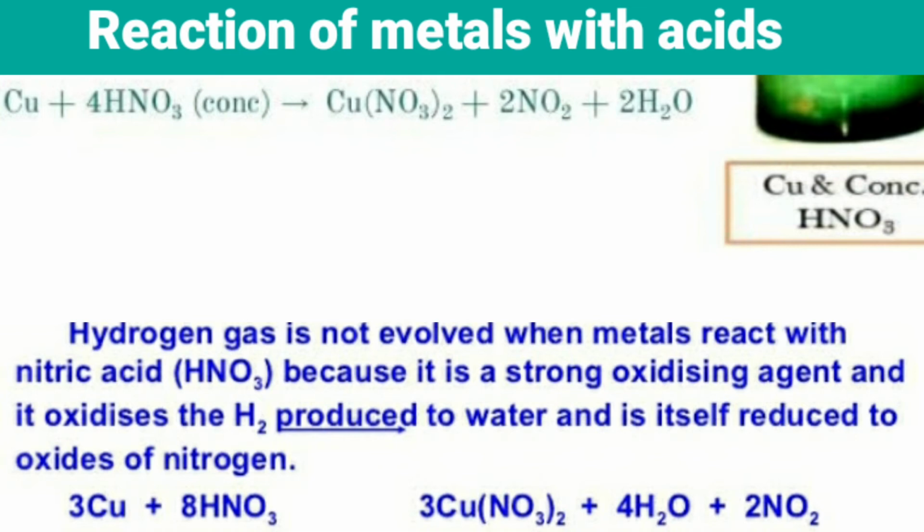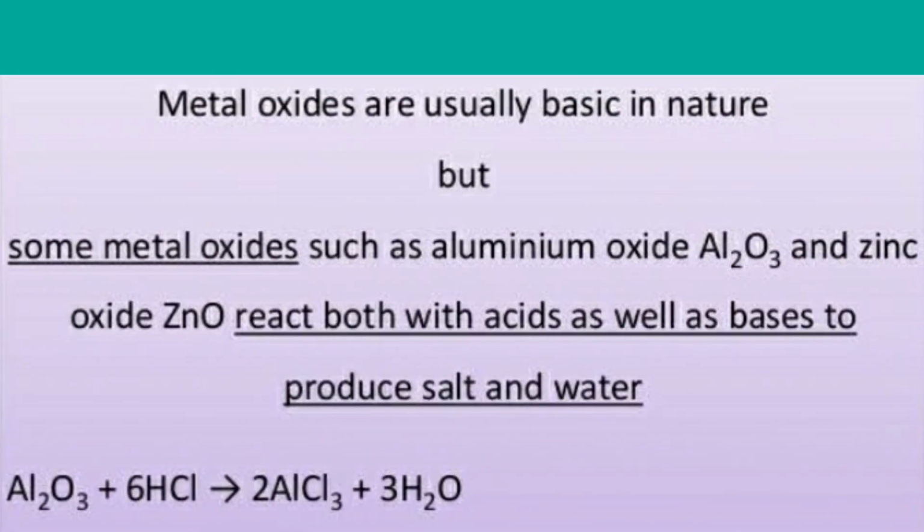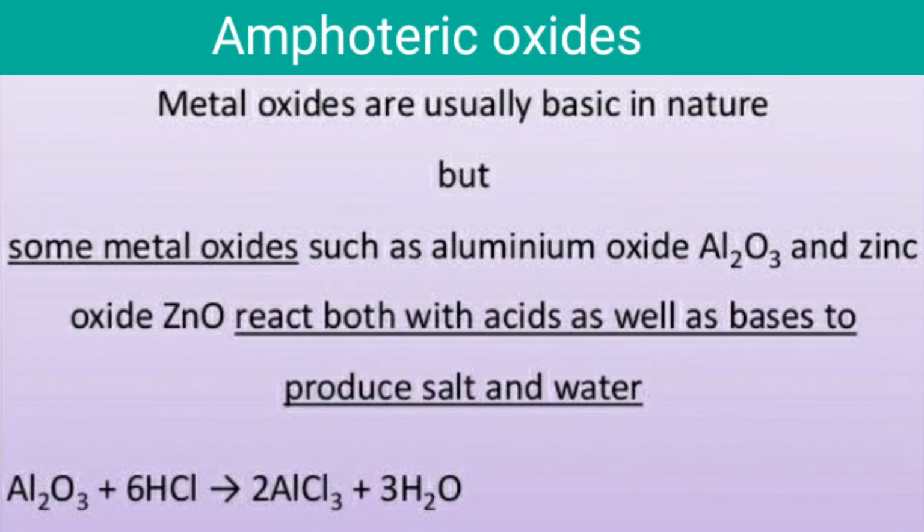I told you about metallic oxides or basic oxides, children. There is one more type of oxides called amphoteric oxides. What are these amphoteric oxides? Amphi means both. Metallic oxides are usually basic in nature, but some metallic oxides such as aluminium oxide, Al2O3, and zinc oxide, ZnO, react with acids as well as bases to form salt and water. That's why they are called amphoteric oxides.